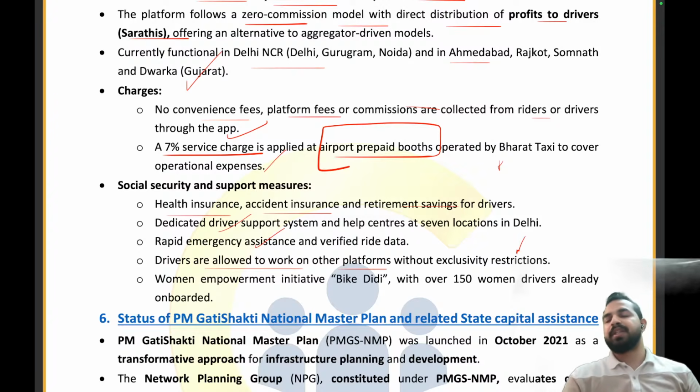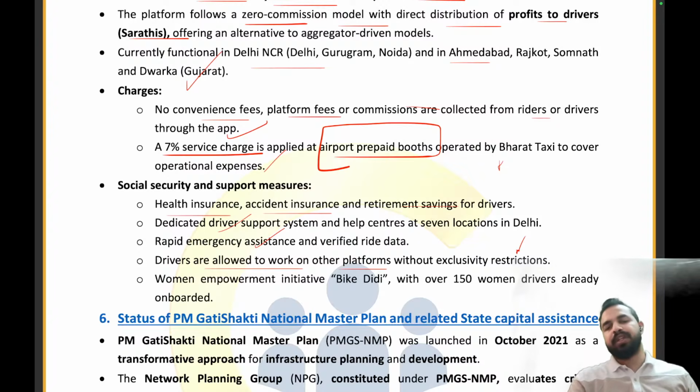Now, what exactly does this say? Uber says that if you are running a car with our app, you have to ensure that you are not running it on the other app also, right? So basically, there is no exclusivity restriction of this kind in Bharat Taxi. Even if you are having the Bharat Taxi app, you can also ride Ola, Uber and Rapido as well.